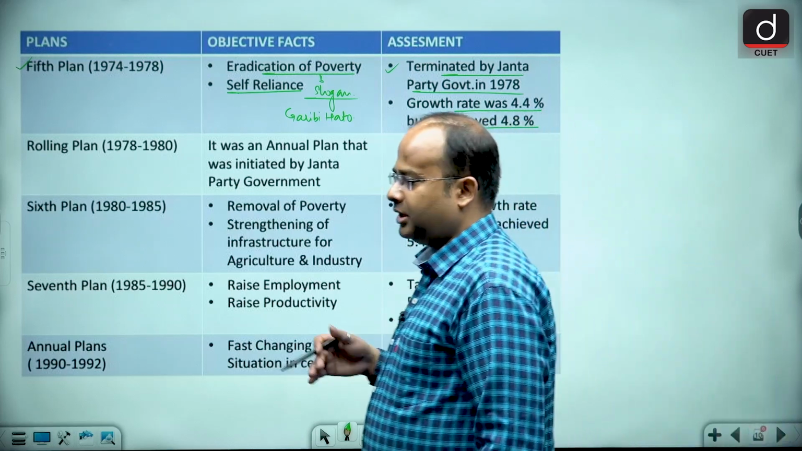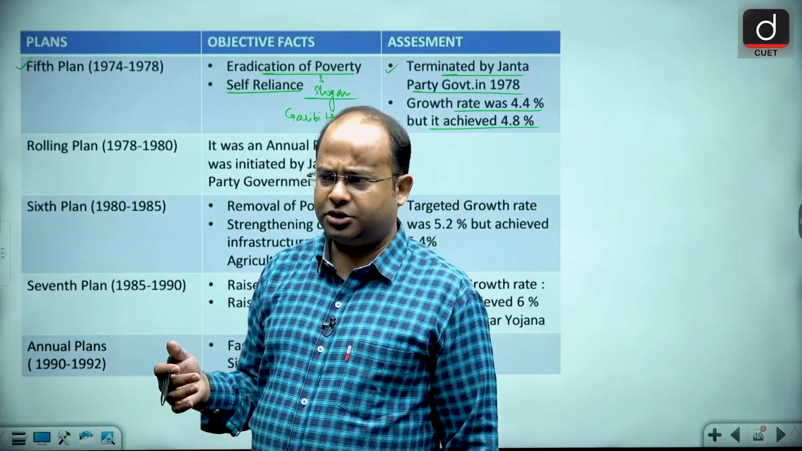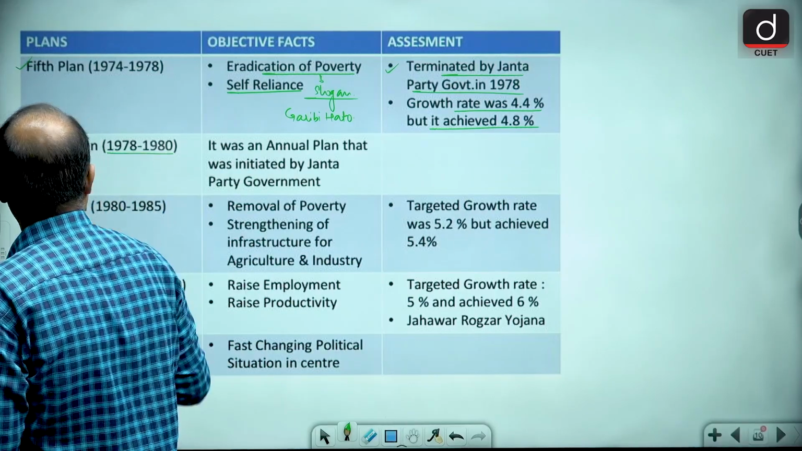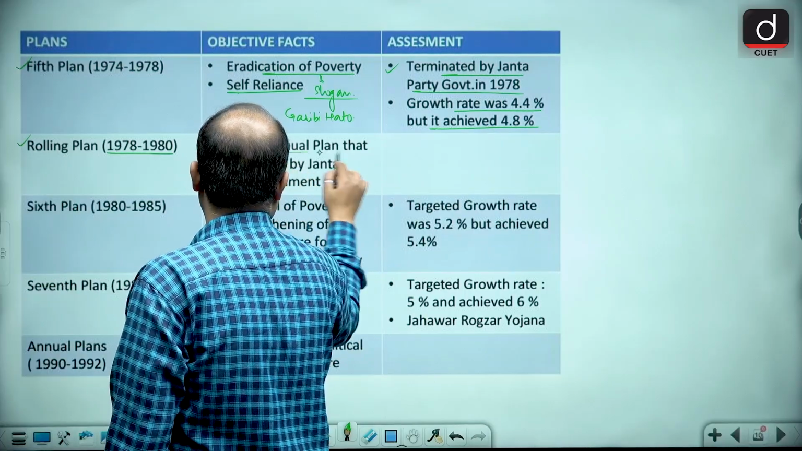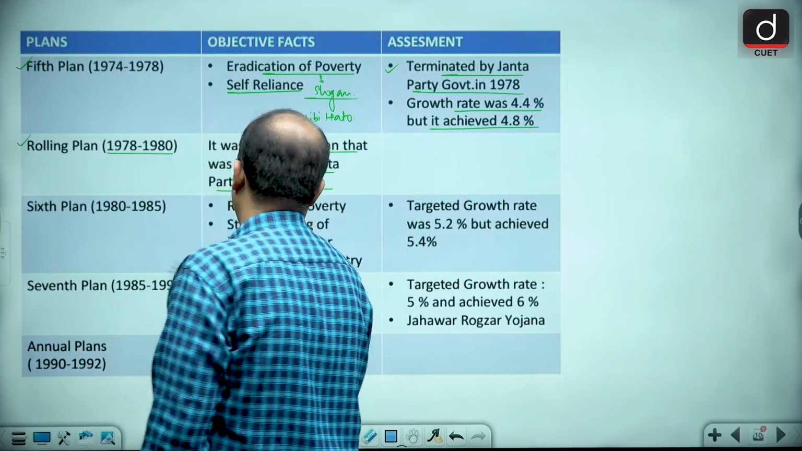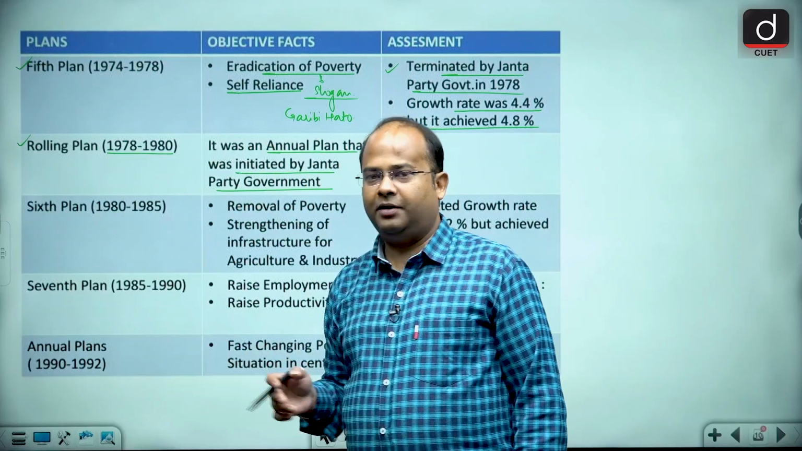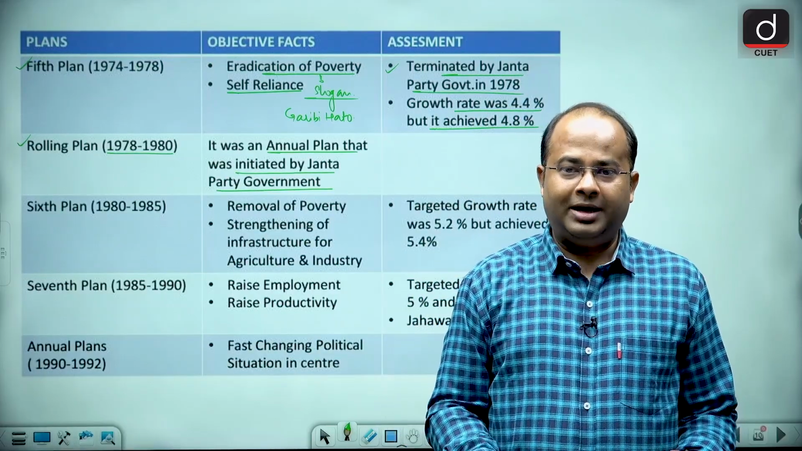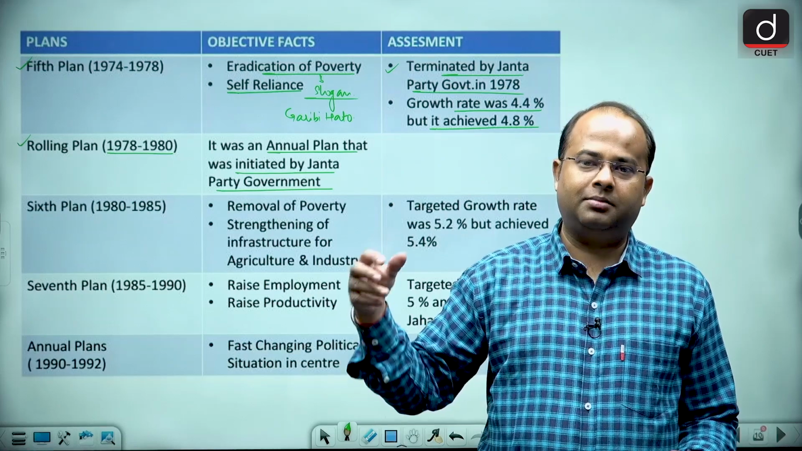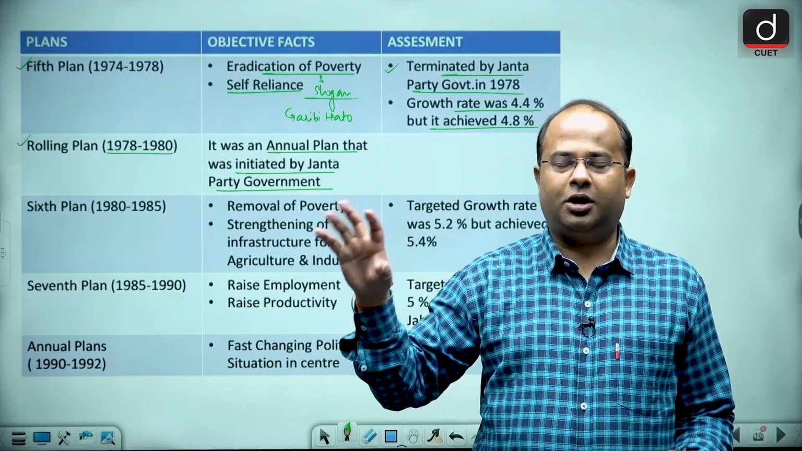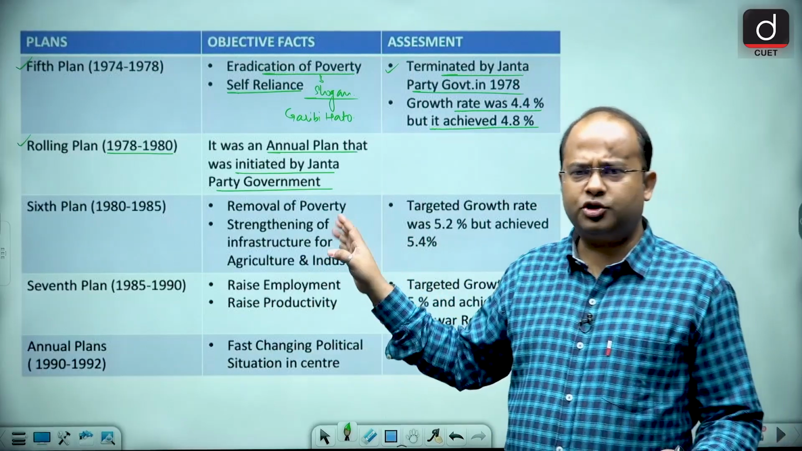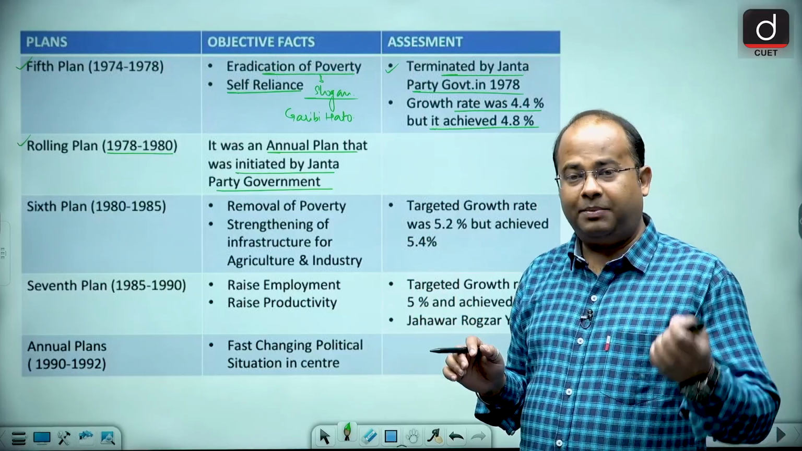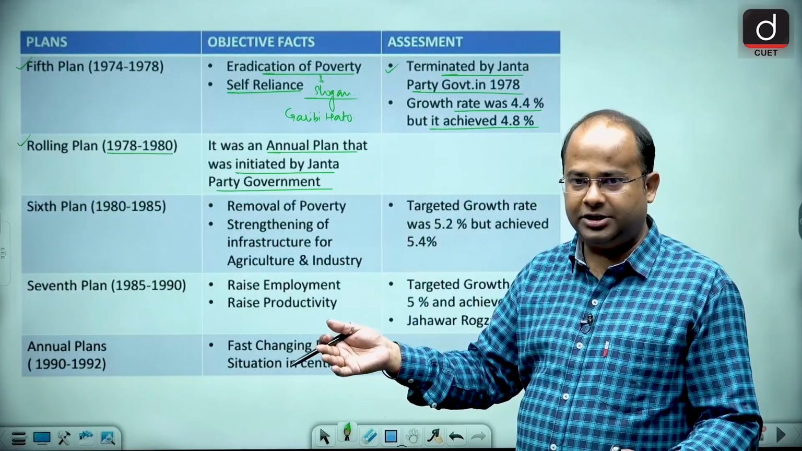Now, what happened is that when the Janata Party government came under the prime ministership of Morarji Desai, they started the rolling plan. They started the rolling plan from 1978 to 80, and it was an annual plan initiated by the Janata Party government, because it had a different vision. They said that 5-year plans are of no use, they take time. Sometimes these 5-year plans fail and do not meet the desired targets. So we should discontinue the 5-year plan and start annual plans, so that if a plan does not meet the desired target, we can change it.